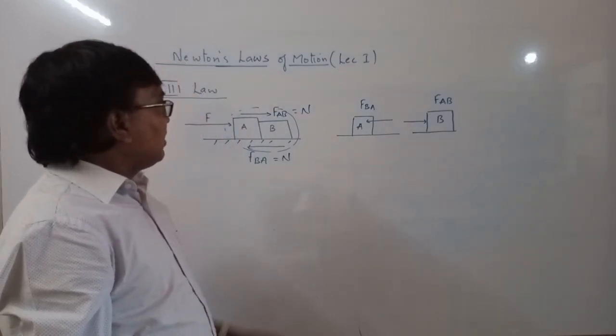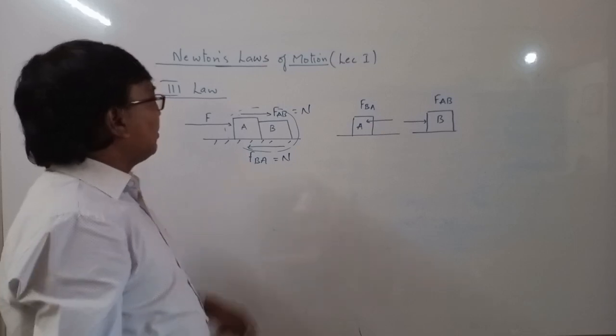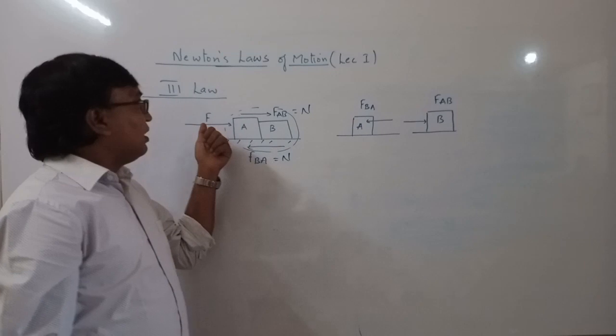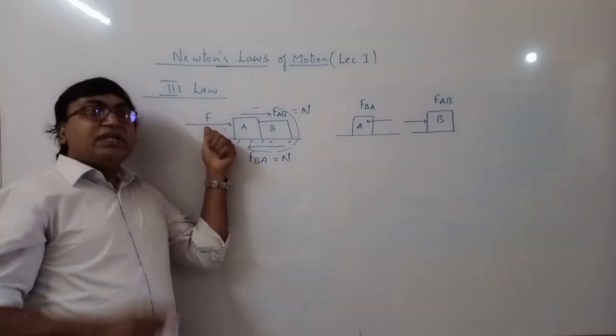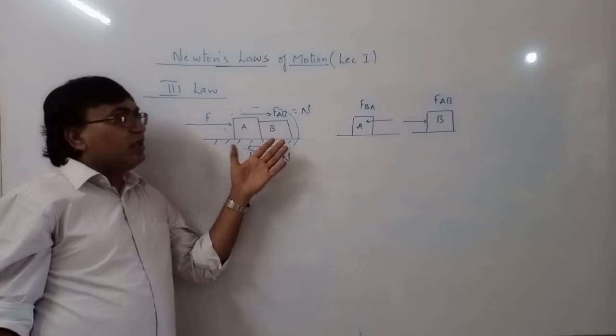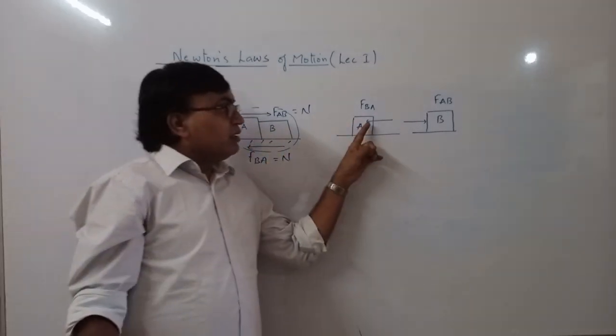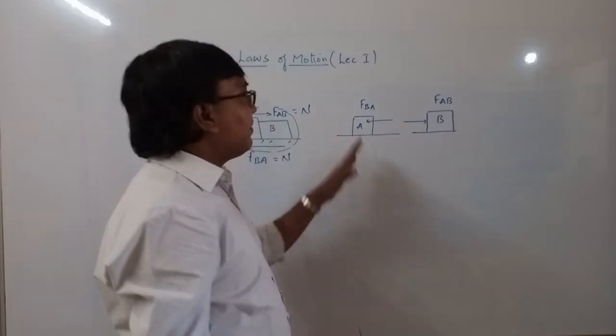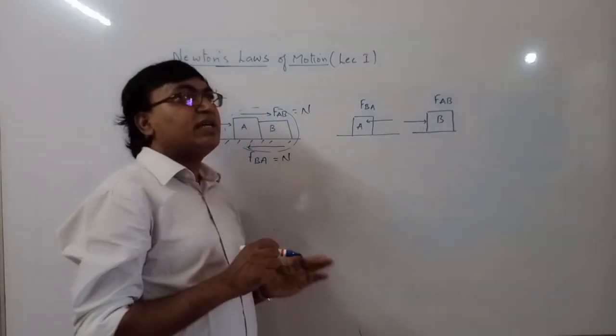Then another thing we have to discuss here in the third law: how to choose a system, because now this F is an external force. Somebody has applied a force on this system, and whether these forces are external or internal depends on how you consider a system.